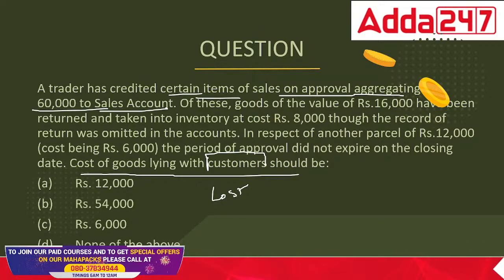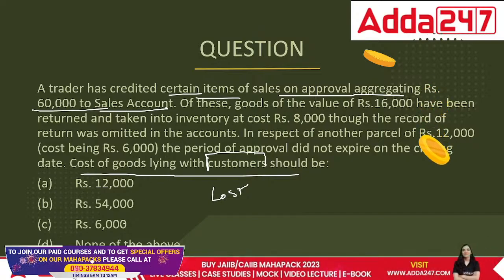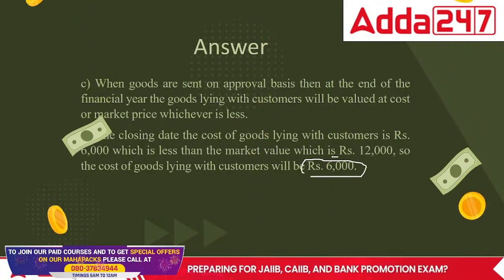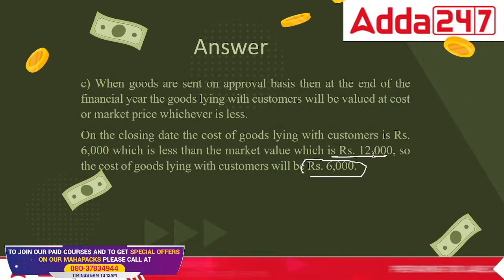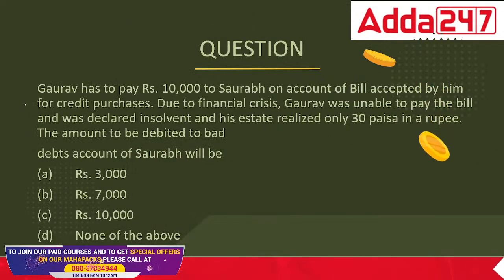If you do not record it at cost, then there is a problem. So the correct answer would be 6,000. We will record it at 6, not 12, because we have sold it at 12, but the value is still 6,000.